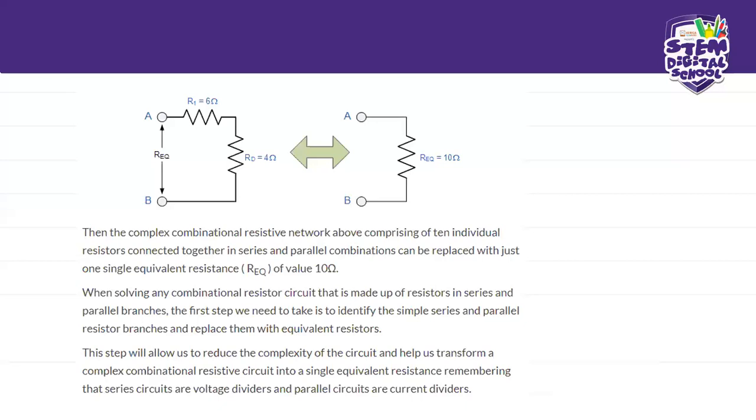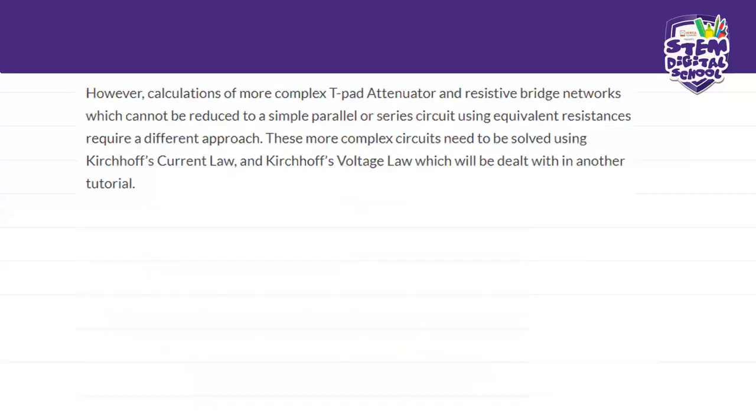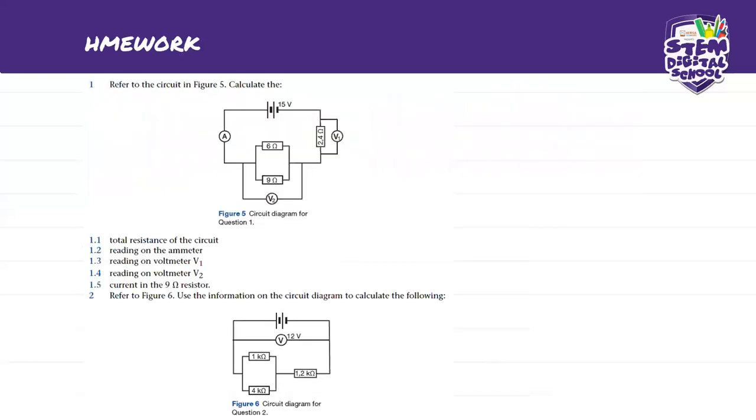Okay. However, to calculate a more complex network, the resistive branch matrix, which cannot be reduced to simple parallel or series circuits using the equivalent resistance, requires a different approach. So these are ones that you're going to see later on in your grade as you move up.